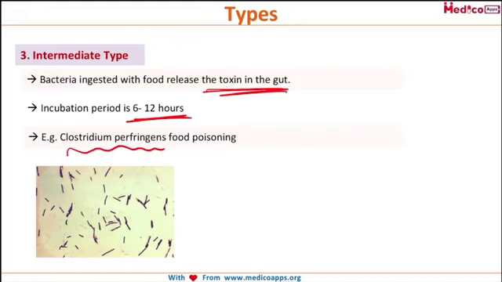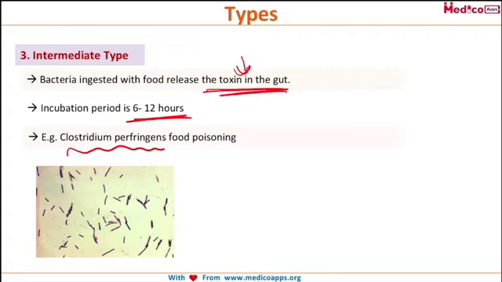So what was the infective type? The infective type was when an infective dose of microorganism was ingested with the food. Toxic was when the preformed bacterial toxin is formed on the food and then it is ingested. And the third is the intermediate, when the bacteria are ingested along with the food and then release the toxins in the gut. That is the intermediate type. And what are the examples? The infective type examples are Salmonella and Campylobacter jejuni. The toxic type examples are Staphylococcus, Bacillus cereus and Clostridium botulinum.